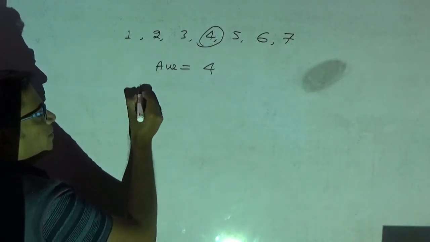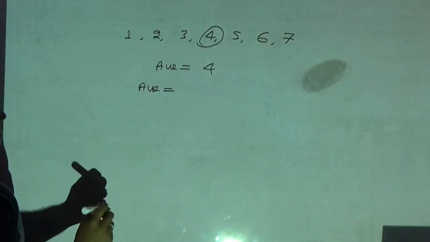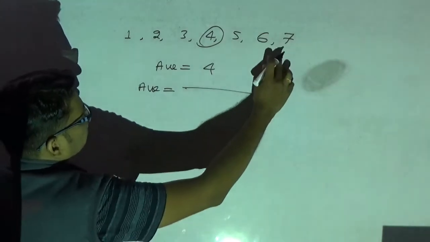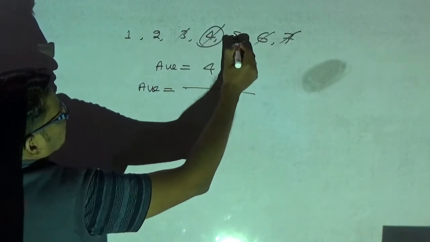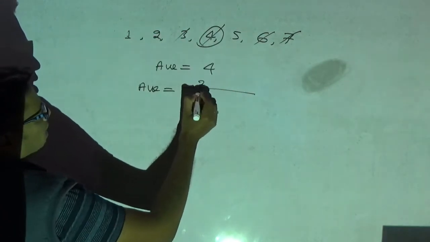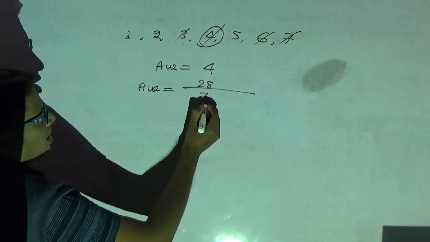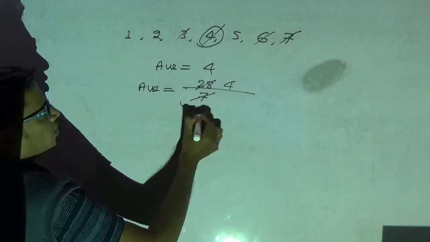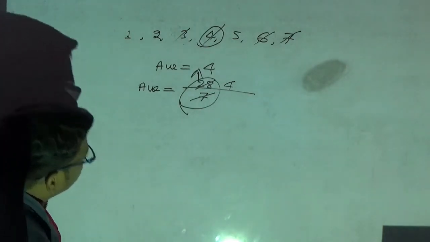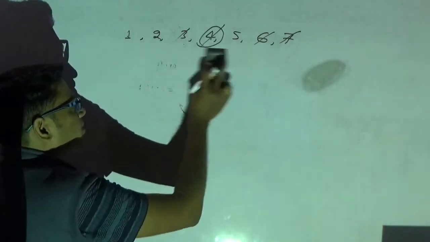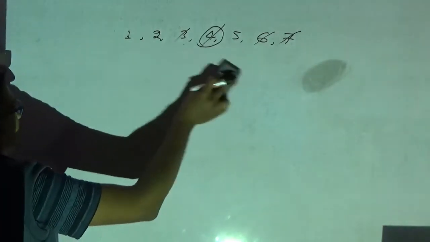Now observe, I will apply your traditional method to find the average. Average is the sum of all the samples divided by the number of samples. 1 plus 2 plus 3 plus 4 plus 5 plus 6 plus 7 is 28. 28 divided by the number of samples, which is 7, gives 4. Without doing this, I told what my average is. The average of consecutive numbers is nothing but the middle number.